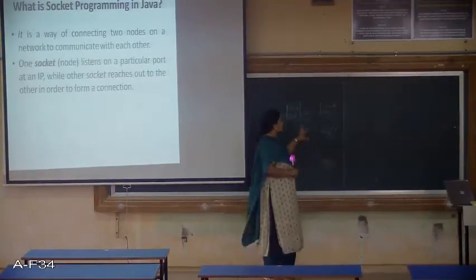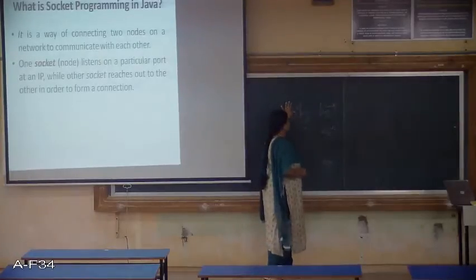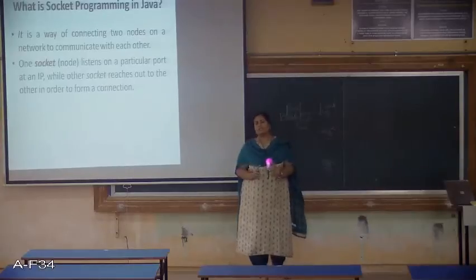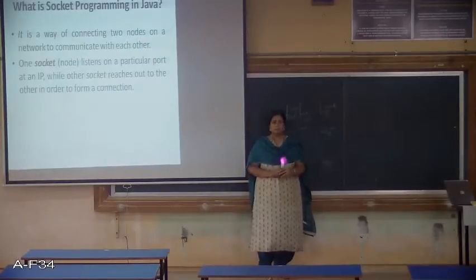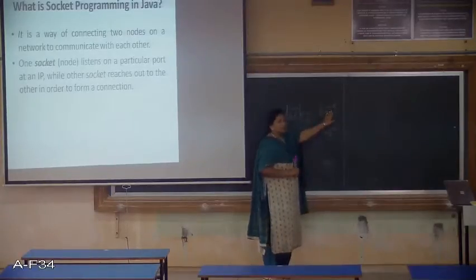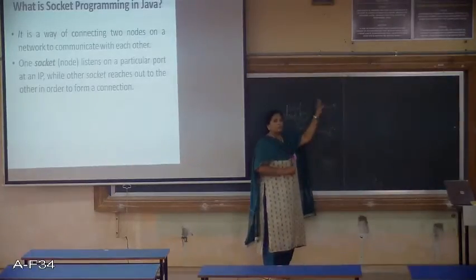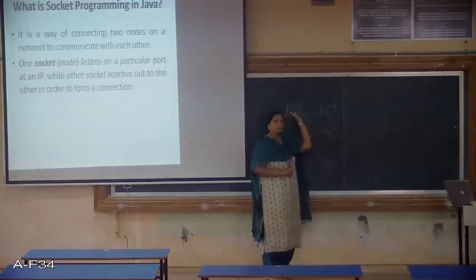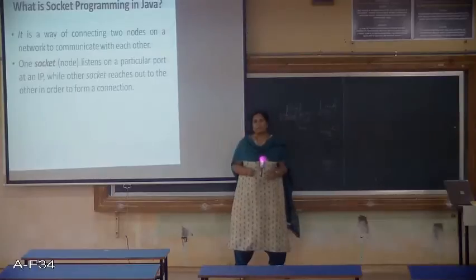Similarly here, this server may have multiple applications running in parallel. So it is necessary that the client should know the port number, that is, the application with which it wants to connect, isn't it?